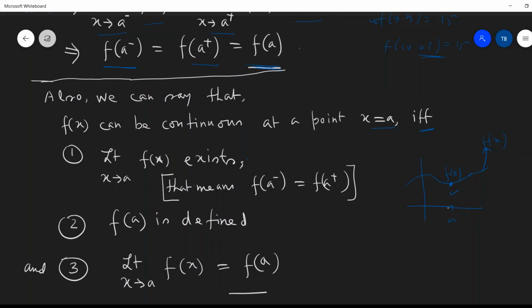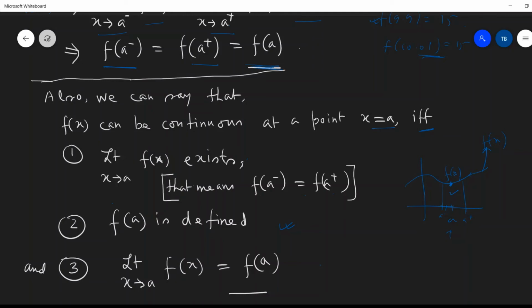I have already discussed it. f(a minus) and f(a plus) means this value and this value should be the same. And number two, f(a) is defined, there will be a definite value of f(a). And number three, limit x tends to a of f(x) equals f(a). Means f(a minus) equals f(a plus) equals f(a). The same thing I have said, only in some other way.